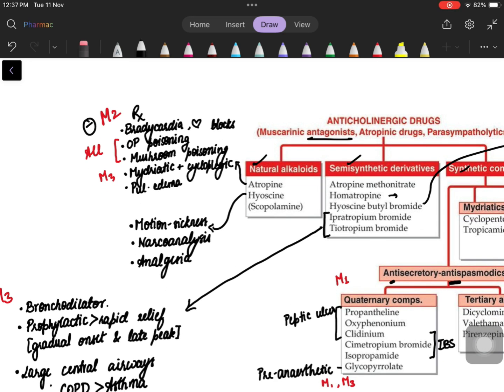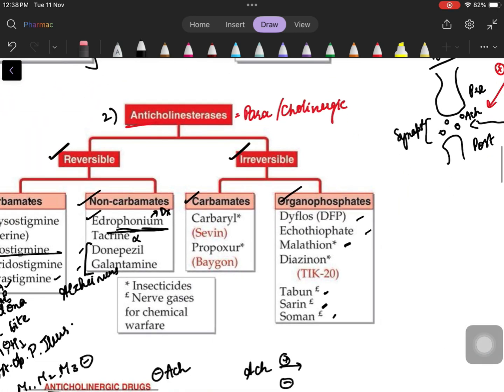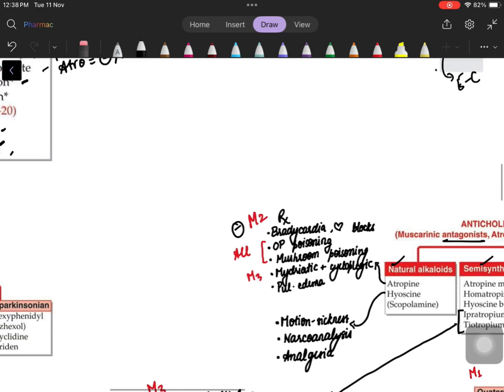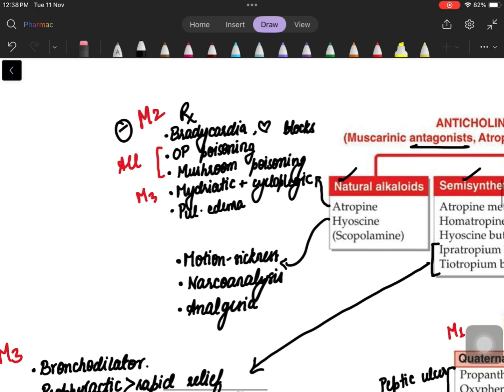Because look at this. Where are the OP compounds? They are here, right? They are the irreversible anticholinesterases. So this is pro-acetylcholine, OP. And atropine is anti-acetylcholine, okay? So if you have OP poisoning, atropine can go and tackle that. This is a very important use.